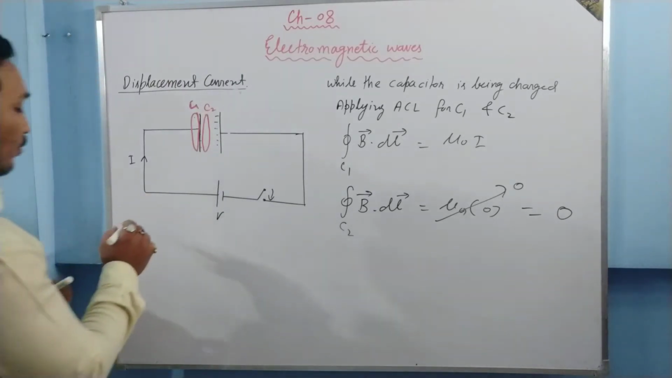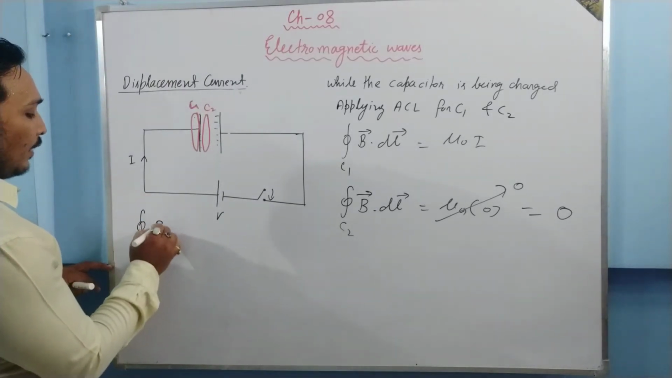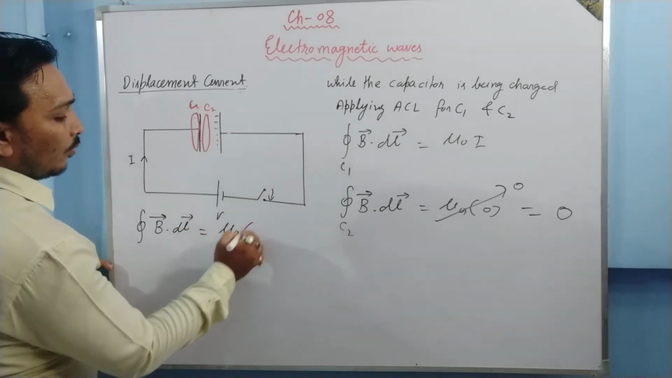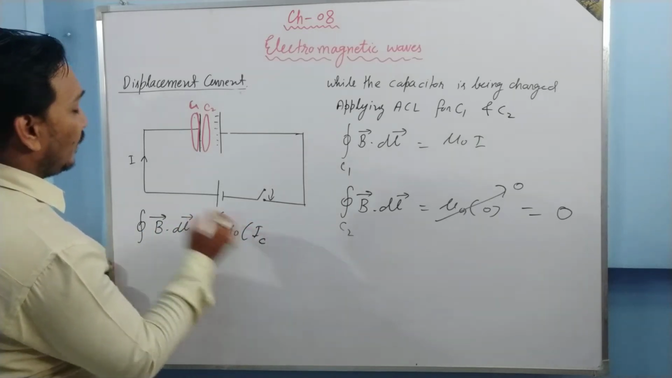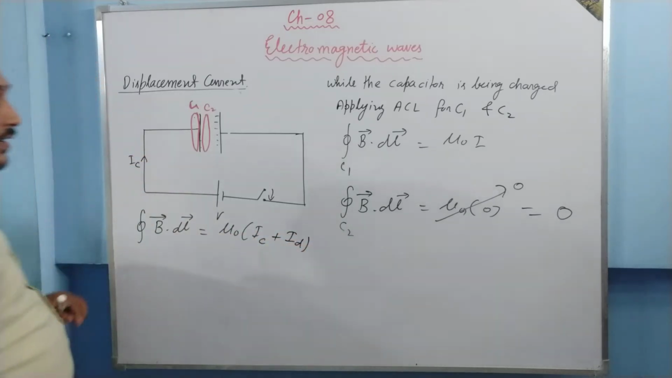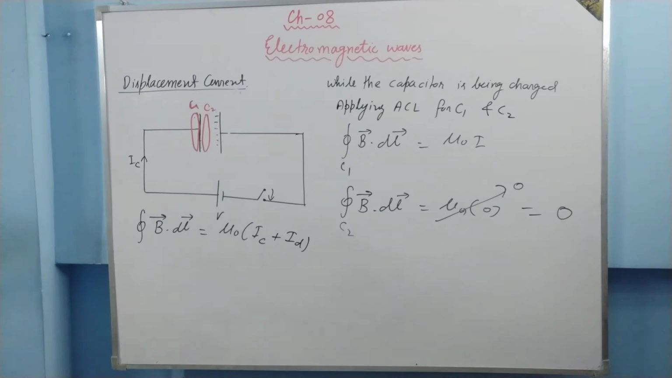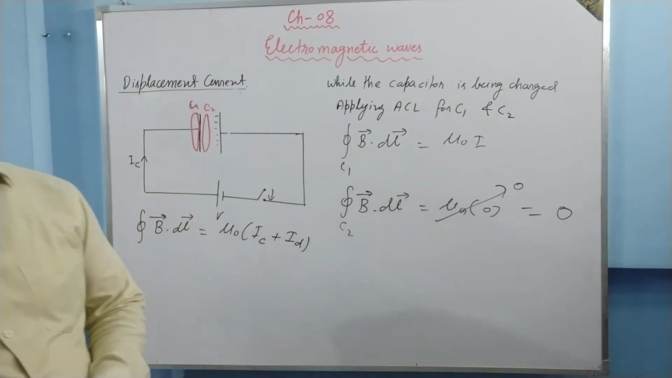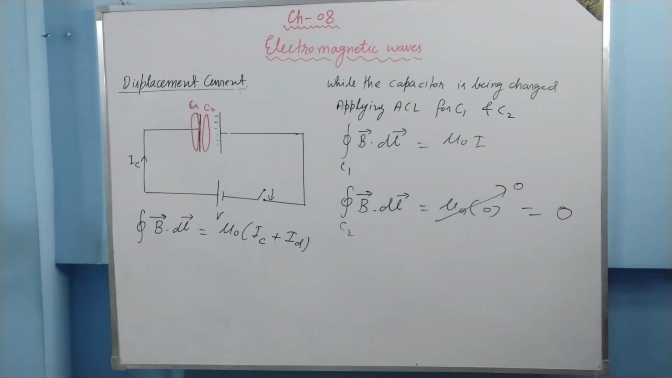We modify Ampere's circuital law, and we say that B vector dot dl vector is actually mu naught times (IC, which is the conducting current, plus ID). What is ID? ID is the displacement current which exists between the plates of the capacitor. How does this exist? Let me explain.